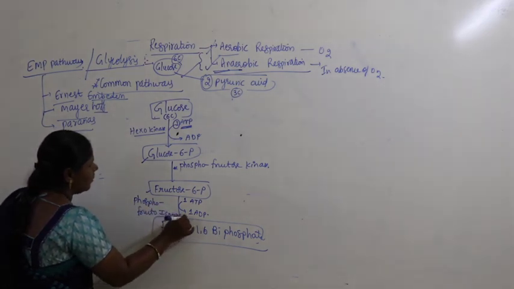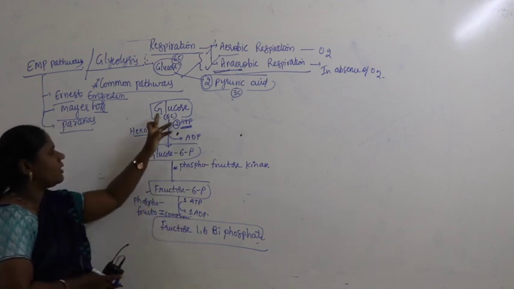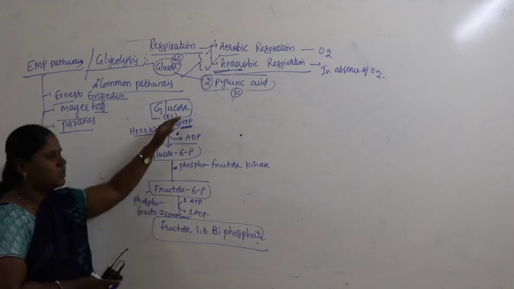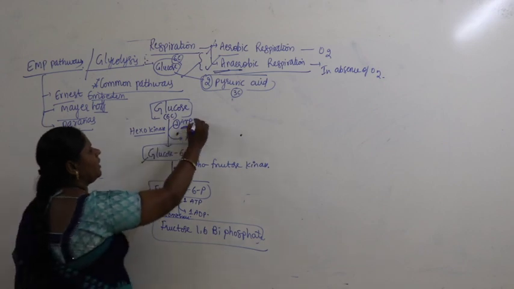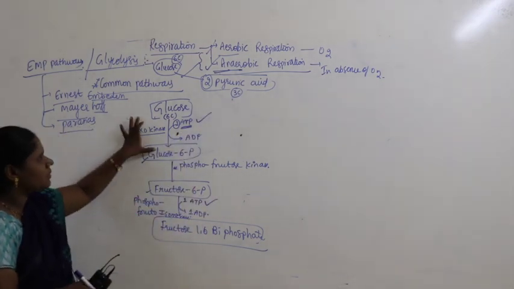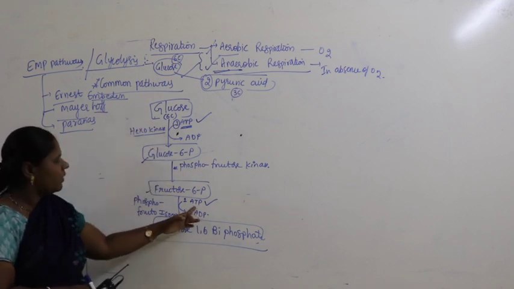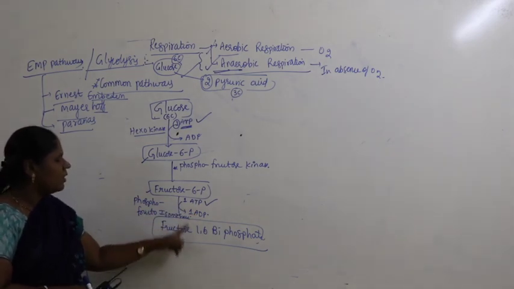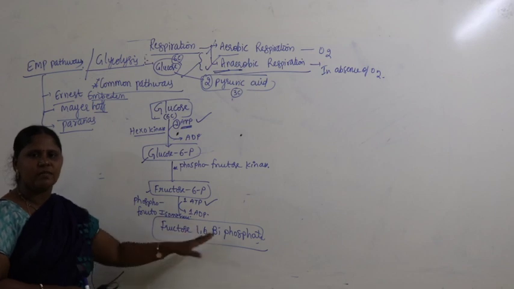So here we clearly write which enzyme is involved in conversion of what to what, and which are the places where ATP is utilized. In the very first step ATP is consumed, leaving one step, and again in one more step ATP is consumed. So finally what is produced is fructose 1,6-bisphosphate.